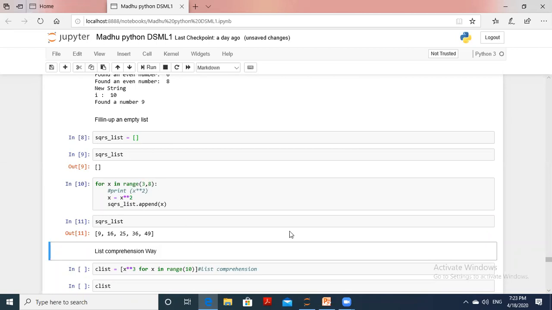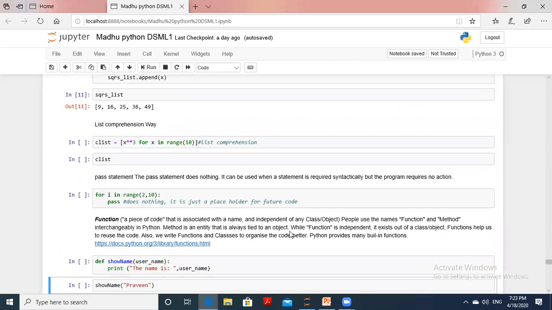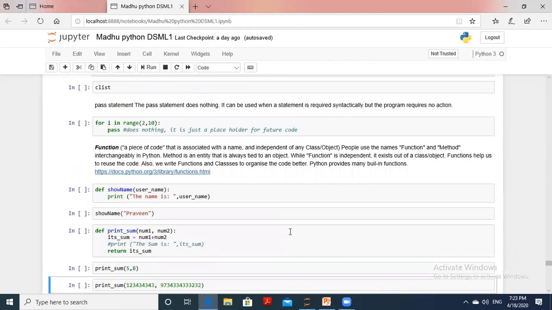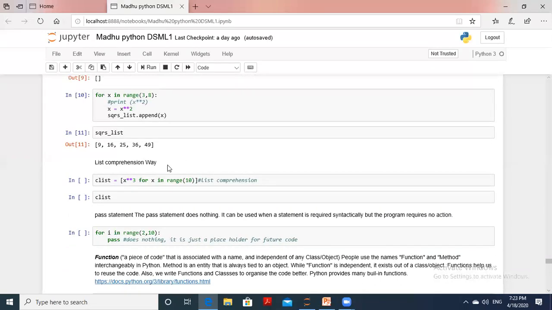Next, this is a very, very important one: the list comprehension way. List comprehension is nothing but an expression and a for loop combined. Whatever list you want to write will be evaluated in the same list by using the for loop. So here it is the expression followed by the for loop.